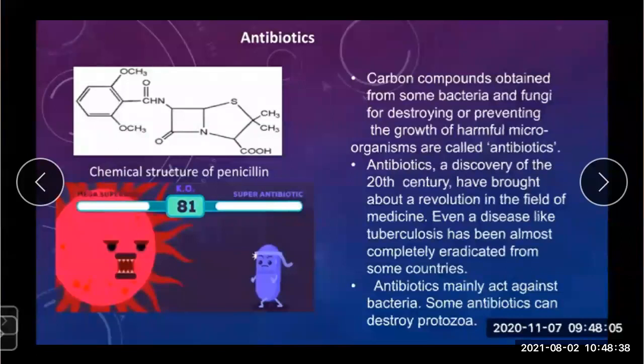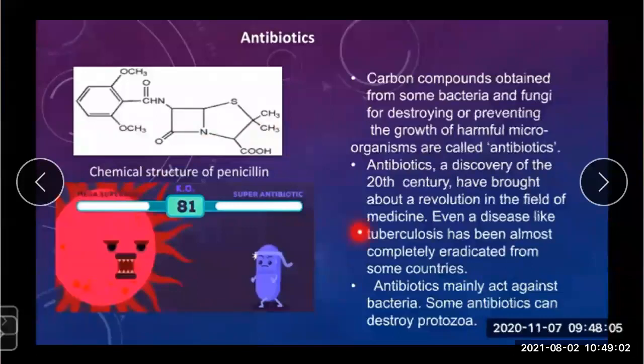Mostly, antibiotics are used to cure bacterial or fungal infections. But some antibiotics also work on protozoa like amoeba and paramecium. These antibiotics mainly act against bacteria, and some can destroy protozoa.